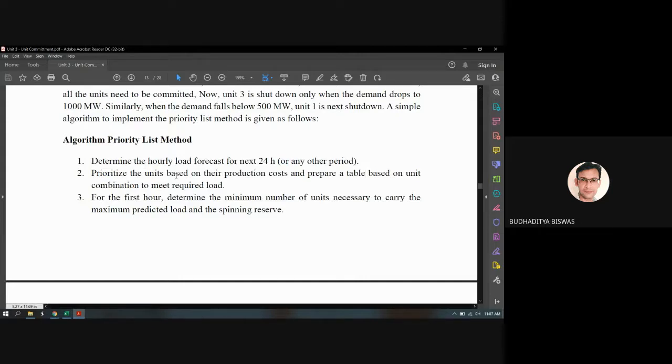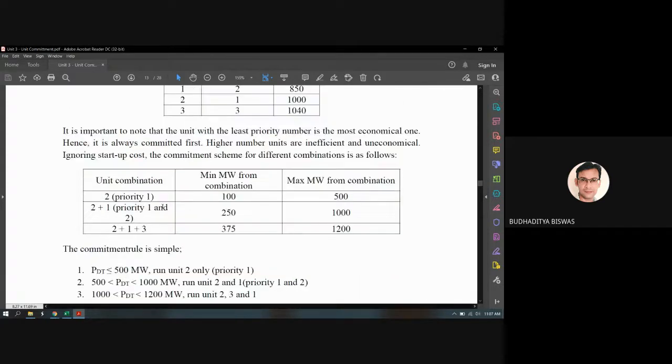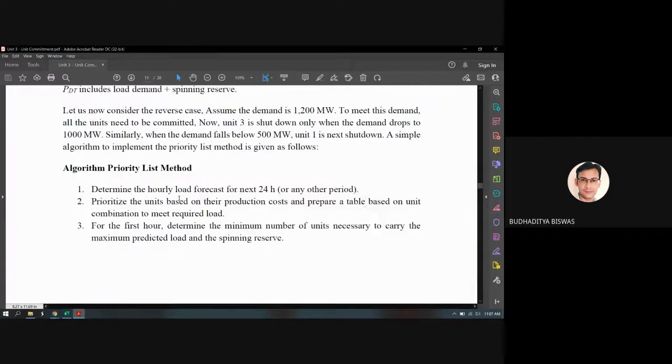Then prioritize the unit based on their production cost and prepare a table based on the unit combination to meet required load. This table is nothing but that one. Okay, you should prepare a table based on their production cost and how much they will generate.